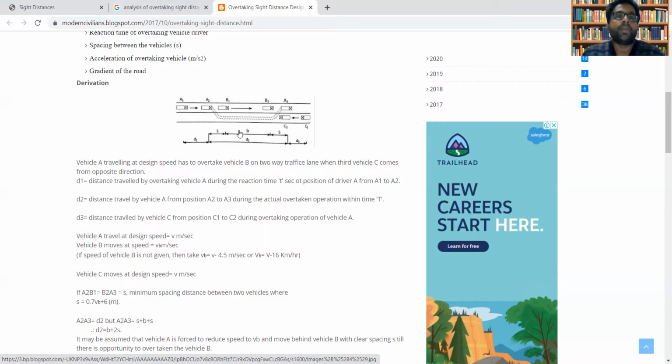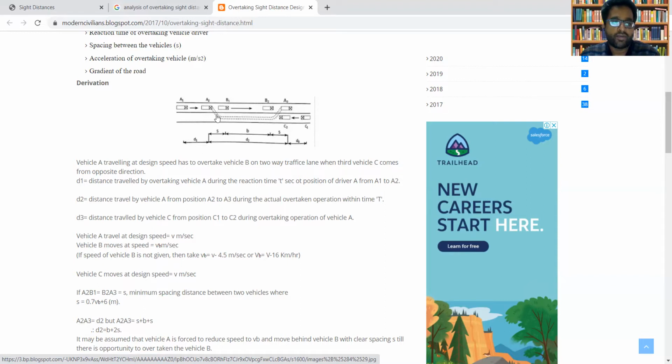Now we have to speak about three different distances. Here in this figure, you can see that there are three distances, D1, D2, and D3. Here D1 means the distance traveled by the overtaking vehicle A.